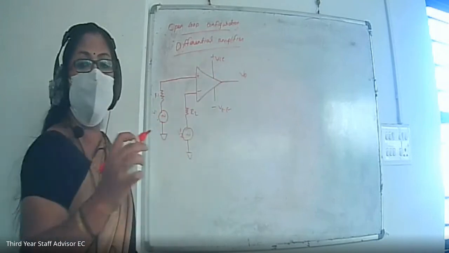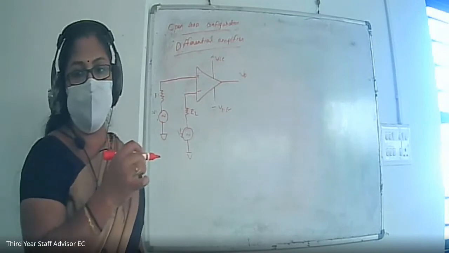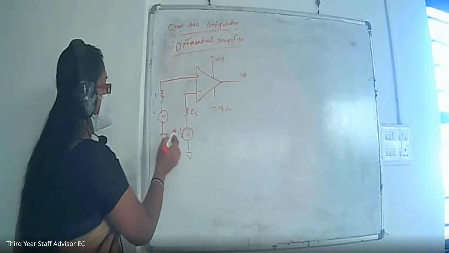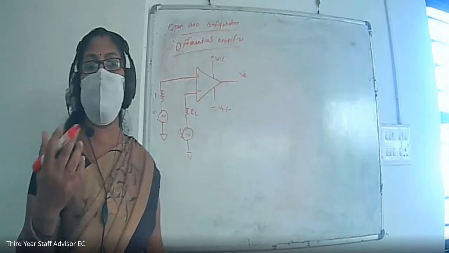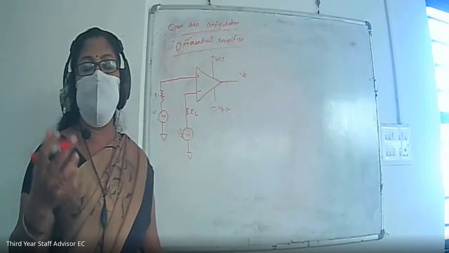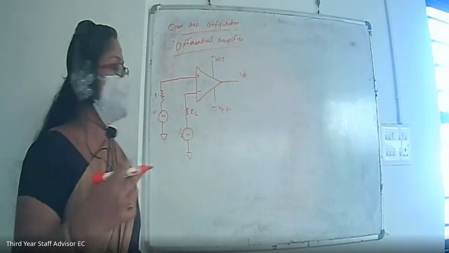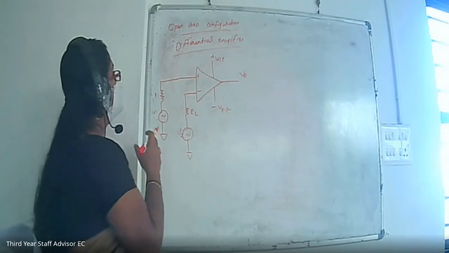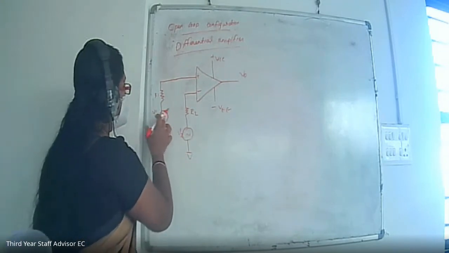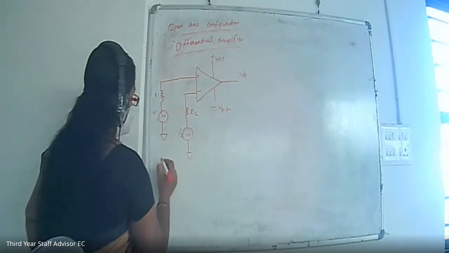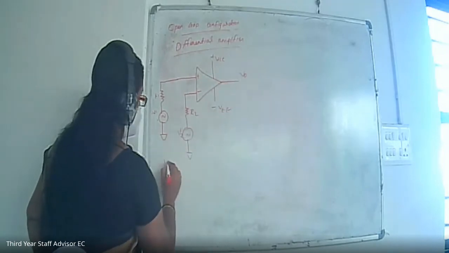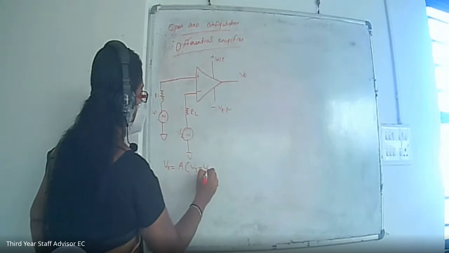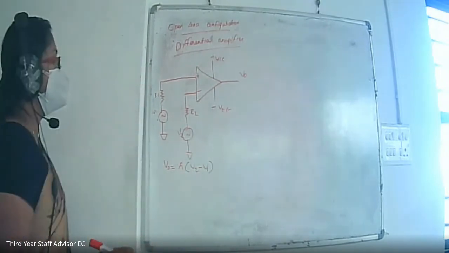So this op-amp will amplify the difference between V1 and V2. You can see here that these are AC voltages. You know that op-amp can work on both DC and AC voltage. If the frequency is less, then the input will be DC, and if it is higher, then it will be AC. So here the output Vout will be equal to simply, if A is the gain, A into V2 minus V1. So this is one configuration, that is differential amplifier.